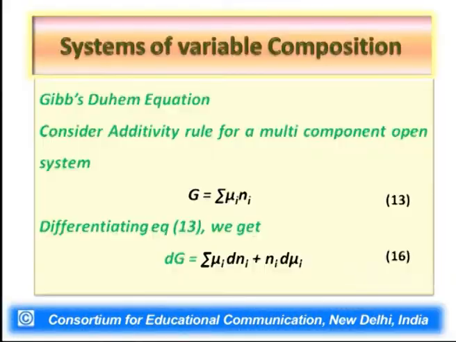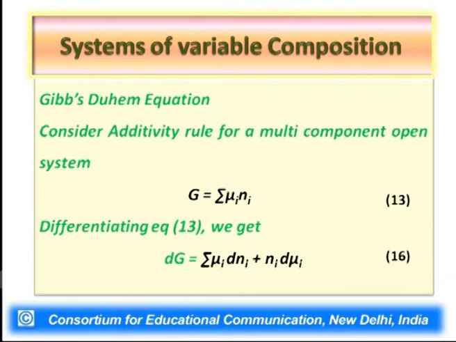We can go the other way around also. If we know the total Gibbs free energy of the system, we can make use of that, and we can get the partial molar Gibbs free energy of a particular component. That also we can do. Right, having said so, after the additivity rule we now focus on a very important concept called the Gibbs-Duhem equation.